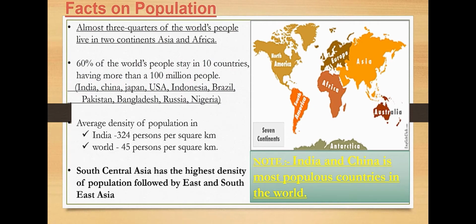Particularly, Central Asia has a high density of population, followed by East and Southeast Asia. Actually, in Asia the density of population is high, that is, in a small place more people are living. That is called density of population.